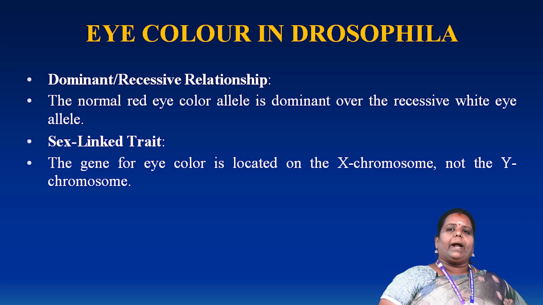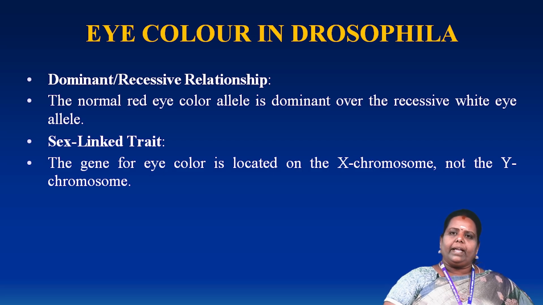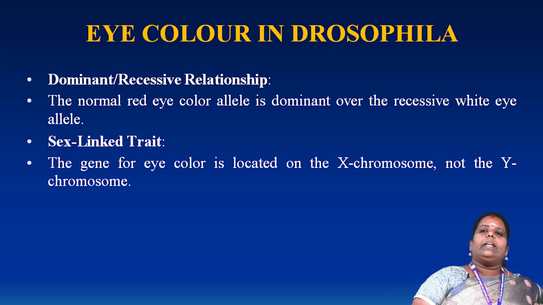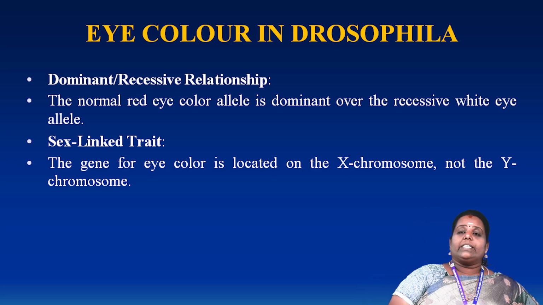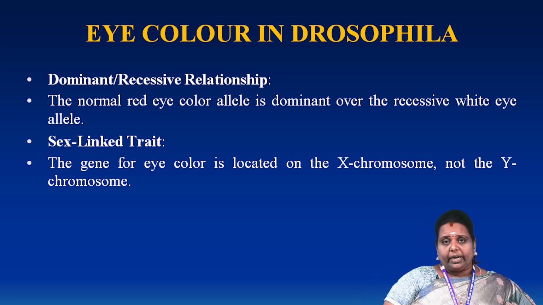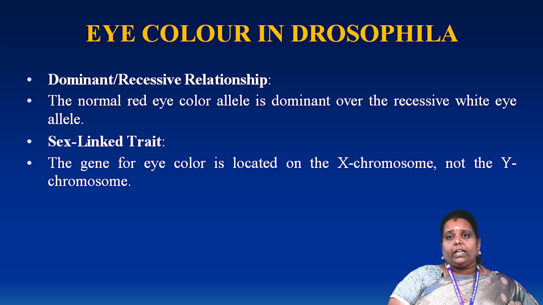The inheritance pattern also varies. The cross between a red-eyed male and a white-eyed female will produce red-eyed daughters and all white-eyed sons in the F1 generation. In the F1 generation, the Drosophila color varies, and at the same time the male and female conditions also vary.